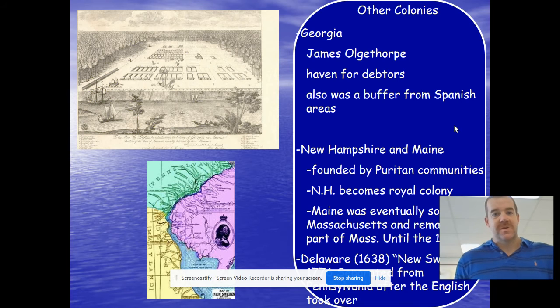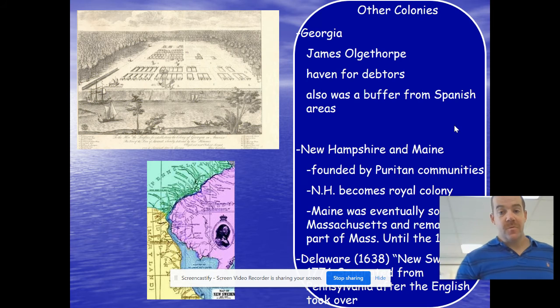All right, that's where we're going to send you, and the reason the English want to do this is to create a buffer against the Spanish colony of Florida. A buffer meaning like a little kind of a barrier in a sense. All right. So if we have Georgia there with all these debtors, it will make it harder for the Spanish coming up through Florida to get to the Carolinas. That's what originally Georgia was created for.